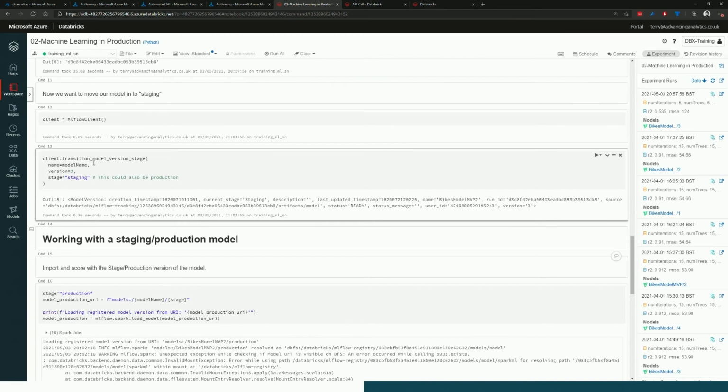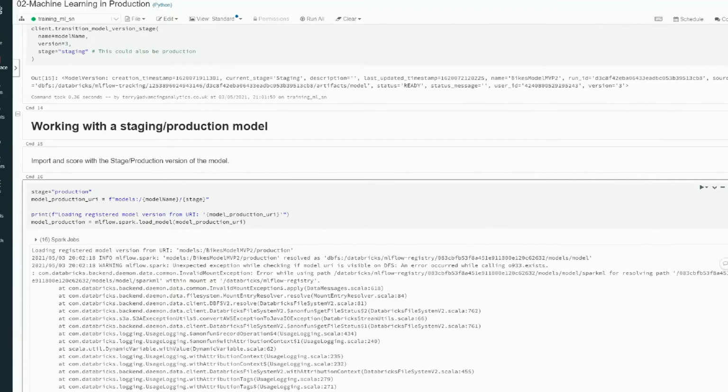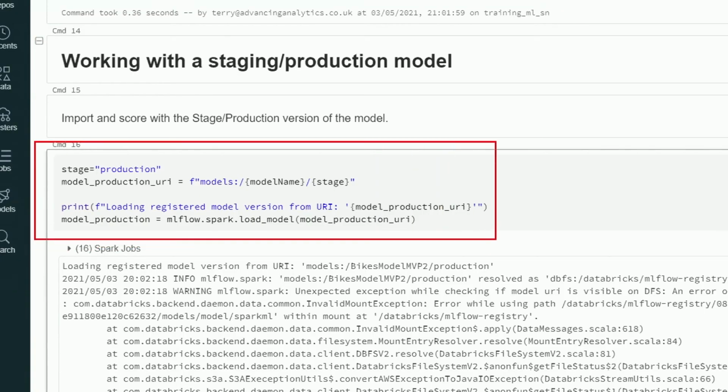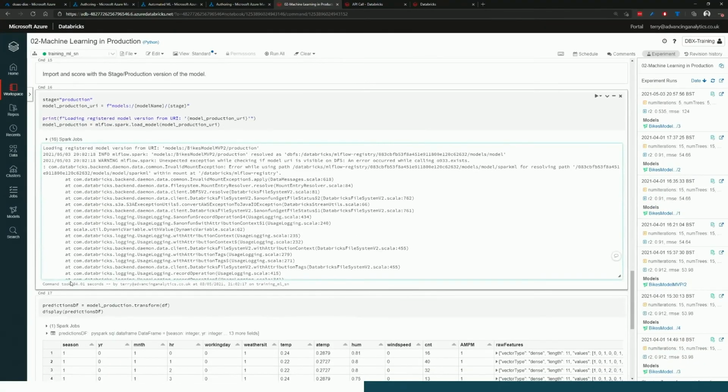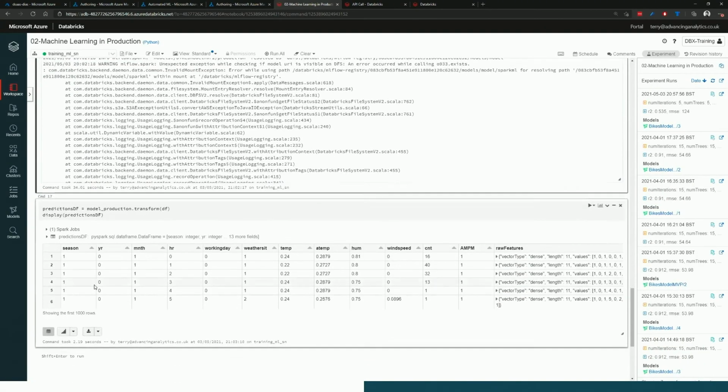And then once it's flagged as production, any run after that can say, well, actually just go and get me my production model and then use that for scoring. And with something as simple as a couple of lines of code here, I'm able to say, go and fetch my model. This is my model URL, go and fetch it and instantiate this model production. It takes about half a minute to actually run.